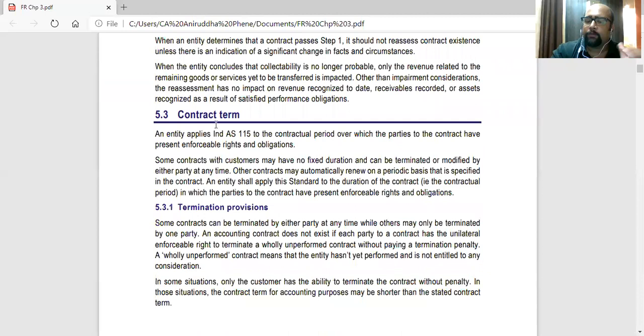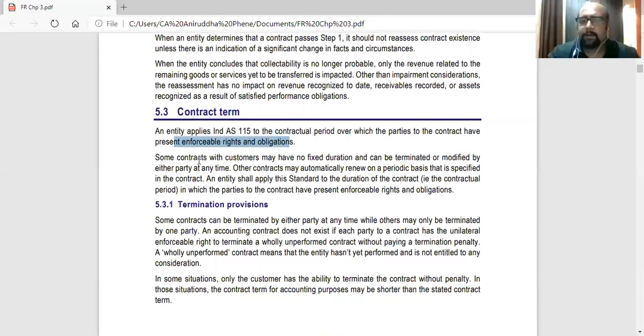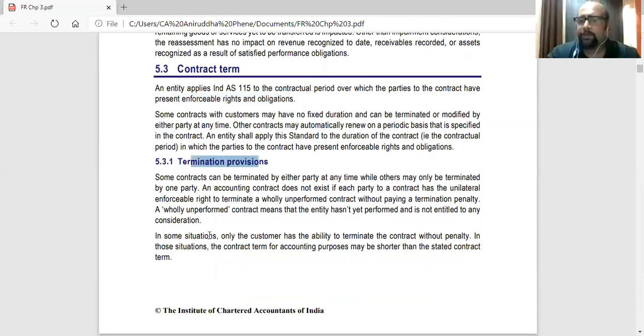Write down contract term. What is the contract term? The period of the contract. So leave 4 lines, then write contract term. It is the contractual period over which the parties to the contract have present enforceable rights and obligations. Okay. So write that. And then in termination provisions, write this 3 lines. And again leave 2 lines for the solution of that sum.